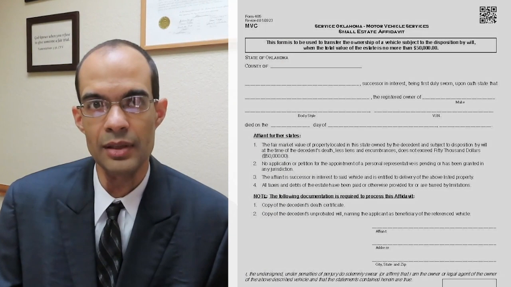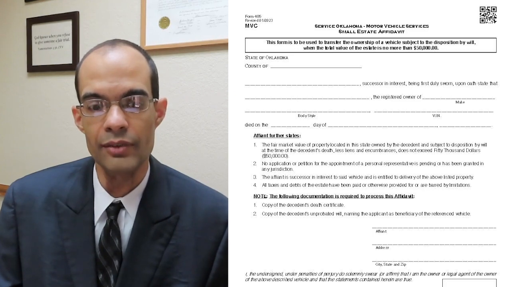Now, if the vehicle owner had a will and the total value of the owner's estate is less than $50,000, then the process is simpler. You don't need to go to probate court. All you need to do is file a small estate affidavit with Service Oklahoma. You see beside me, that's what a small estate affidavit looks like. Service Oklahoma has created this small estate affidavit, and I'll post a link to this form in the description box below.